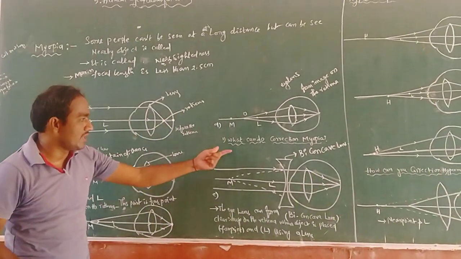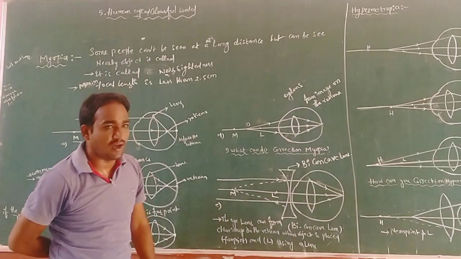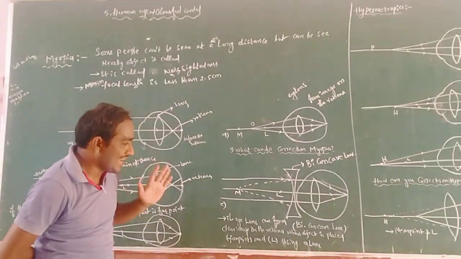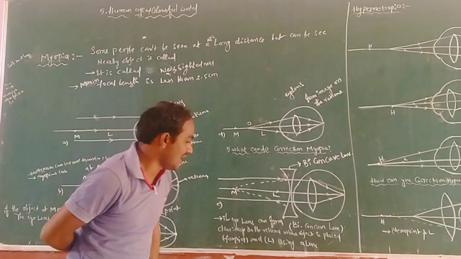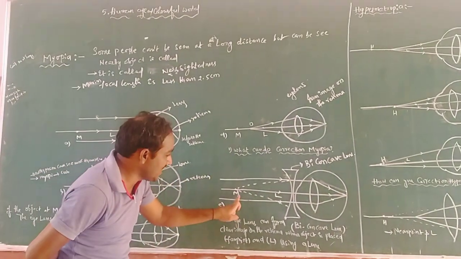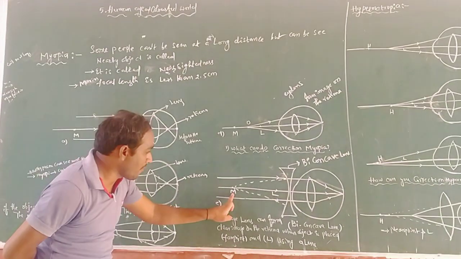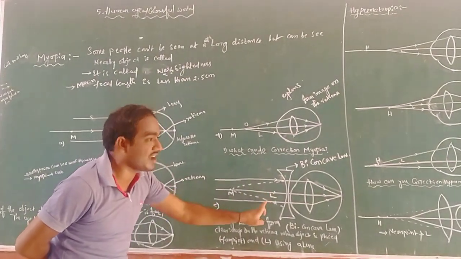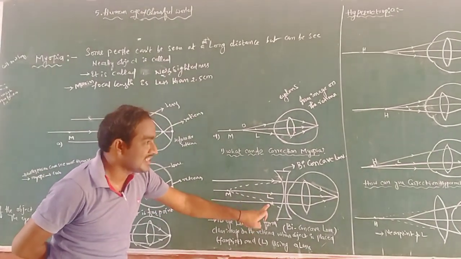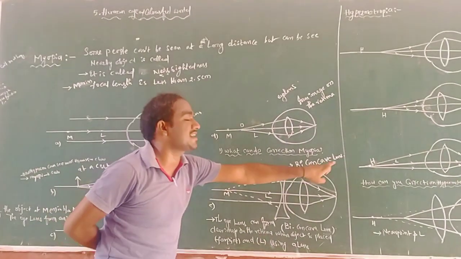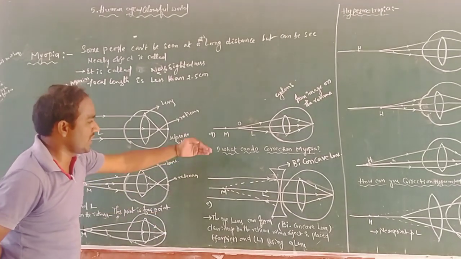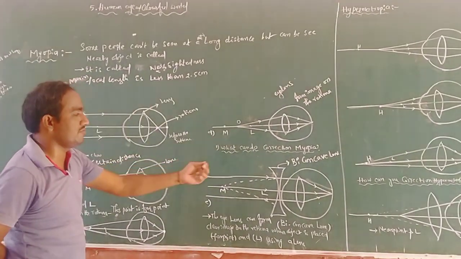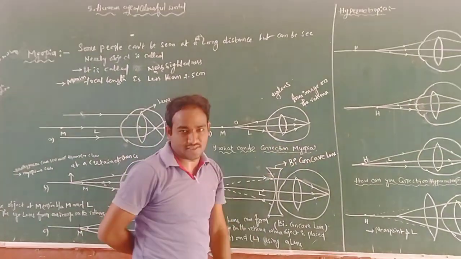So how can we correct myopia? A lens is needed, and that lens is called a biconcave lens. According to this, it is the correction of myopia with the biconcave lens.